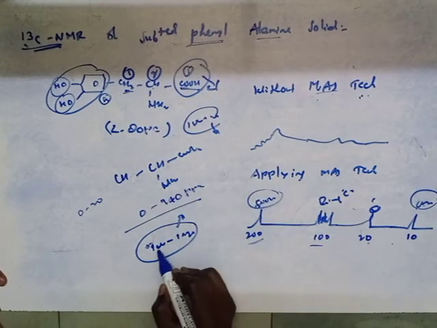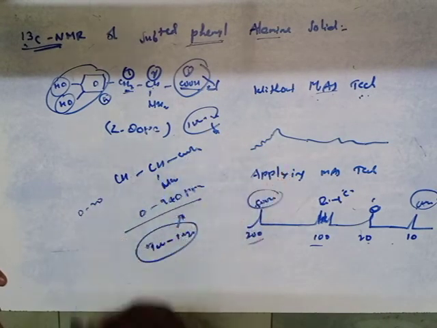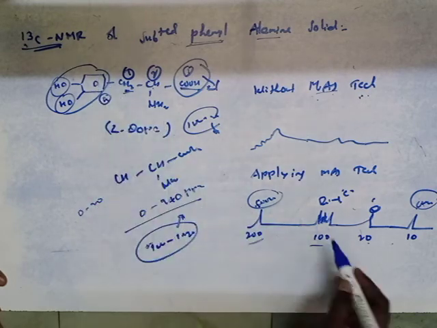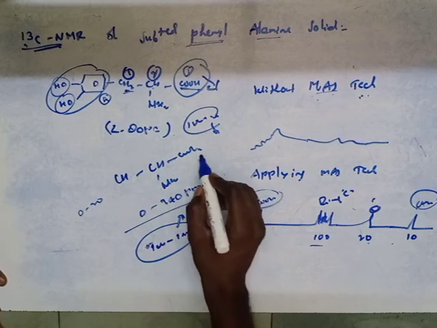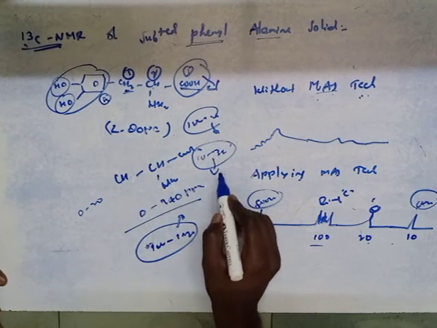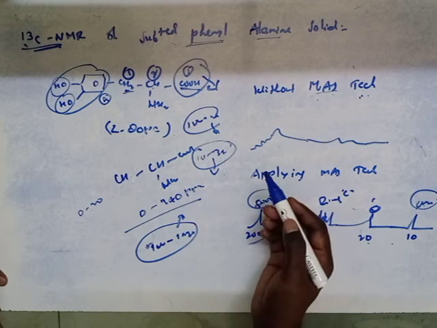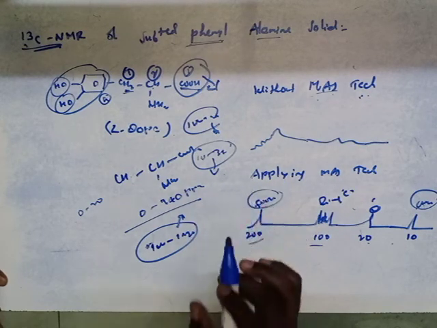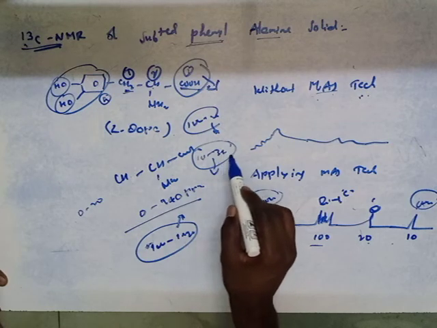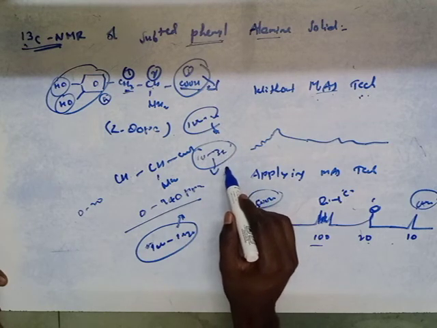So you have to remember the chemical shift range for the phenyl carbons. Then for the methyl group, the chemical shift value for methyl type of carbons will be 10 to 30.